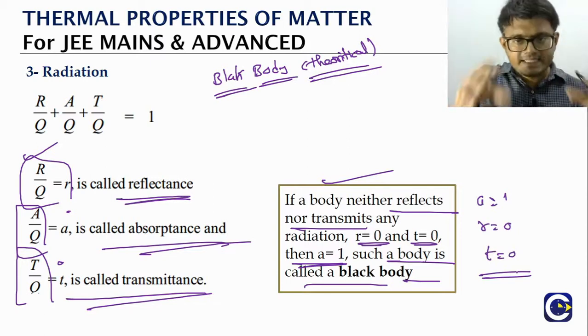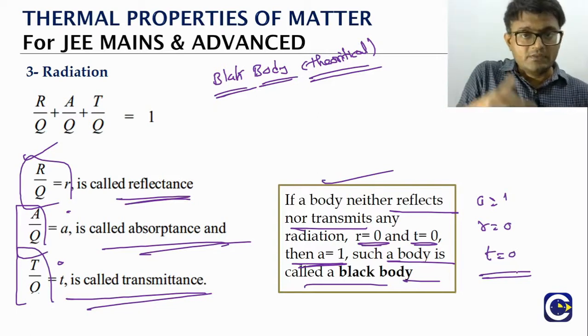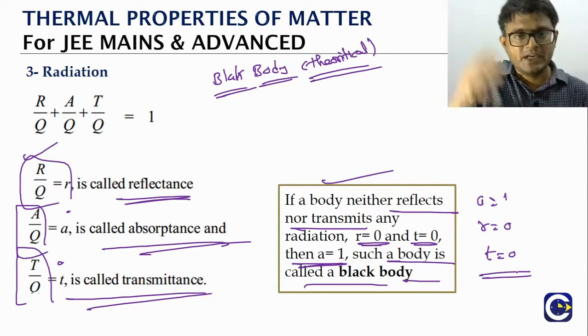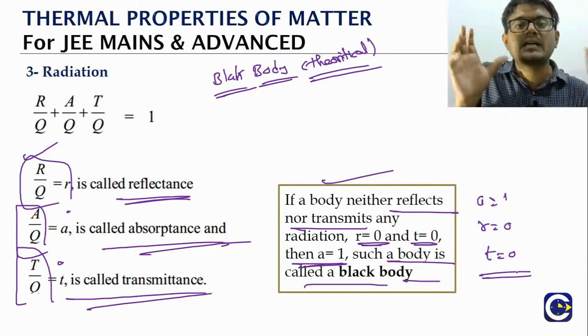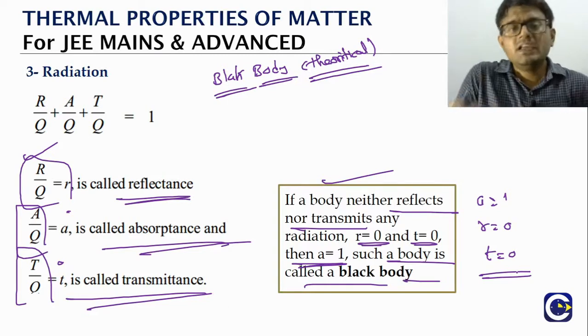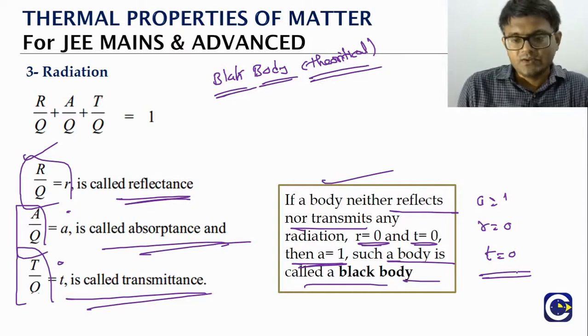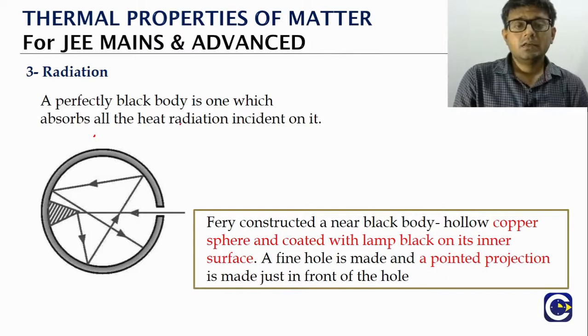Now the reason why we said it is a theoretical concept is, anything that we can think of, there will be some amount of reflection, there will be some amount of transmission. We can't cut off from everything else. So that is the reason why we said the idea of a black body is a theoretical concept. And we will even see some of the close approximations for the black body, we will discuss that.